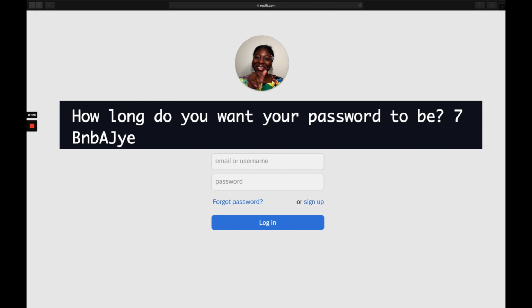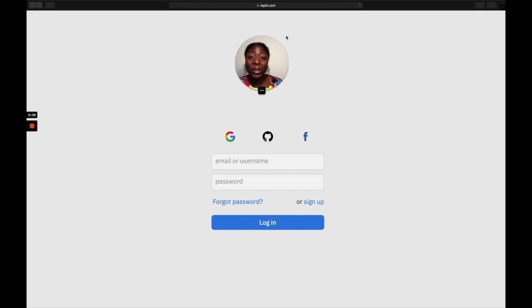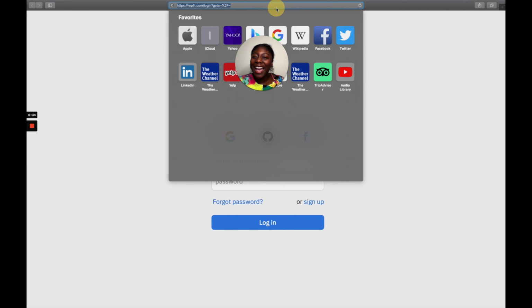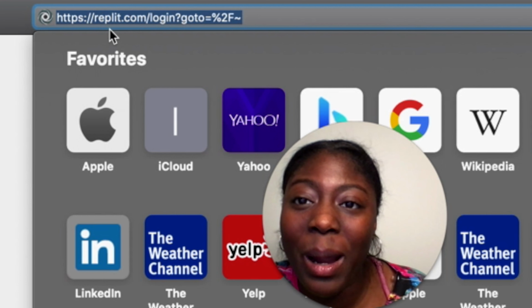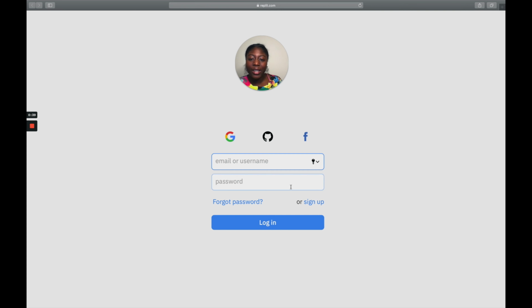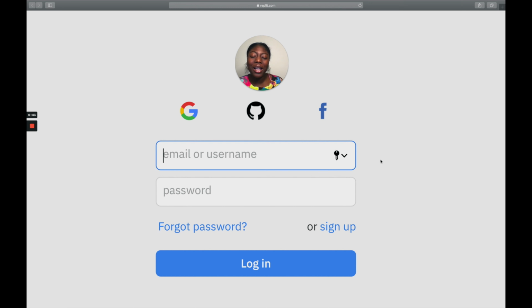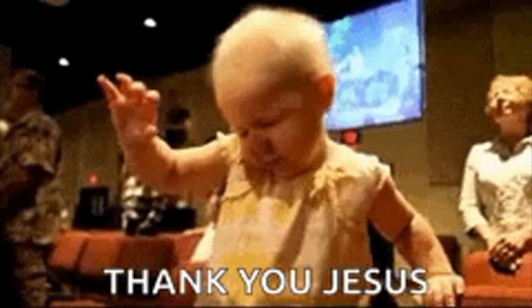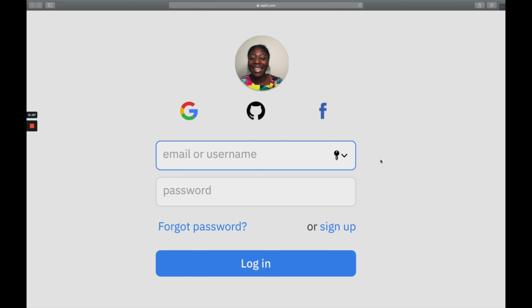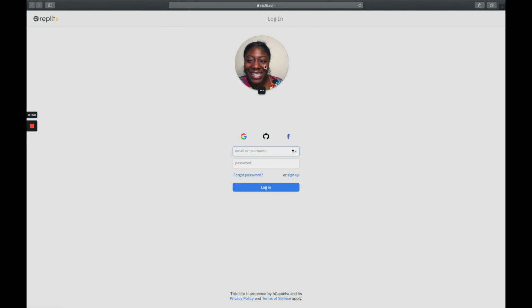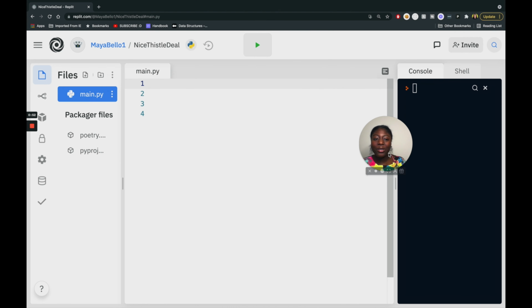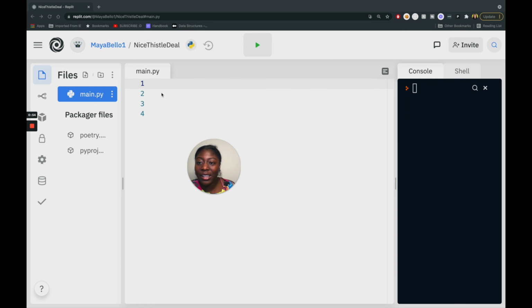So I'm excited. The website that we're using to write our Python code, kind of like our Python editor, is replit.com. You actually have to log in to use this website. I usually log in through Google, but it's completely free and this is not sponsored at all. I just really like repl.it. Once you sign in, this is the screen that you will see, and it will allow you to write code, and the language you're using is Python.